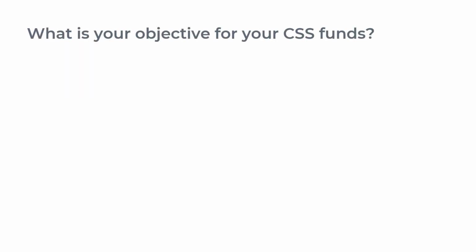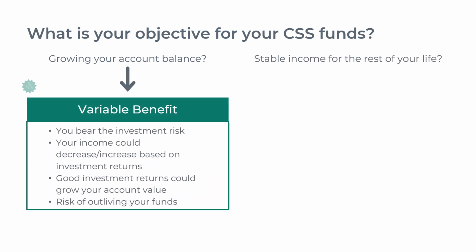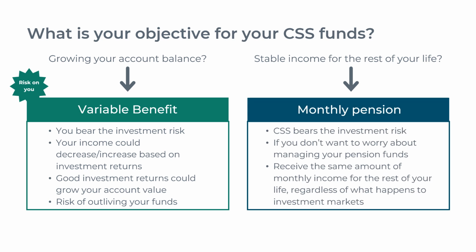Our retirement and pension advisors can help you decide whether the variable benefit account, monthly pension, or combination of both is right for you. It is important to review the benefits and drawbacks of both options when making your retirement decision. There is no one-size-fits-all approach in terms of how much retirement income you will need. People retire at different ages, with different amounts of savings, and with different goals in mind.